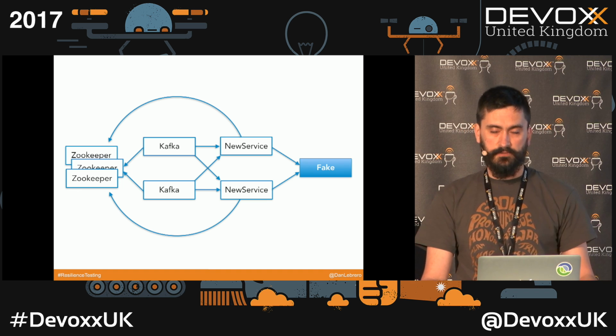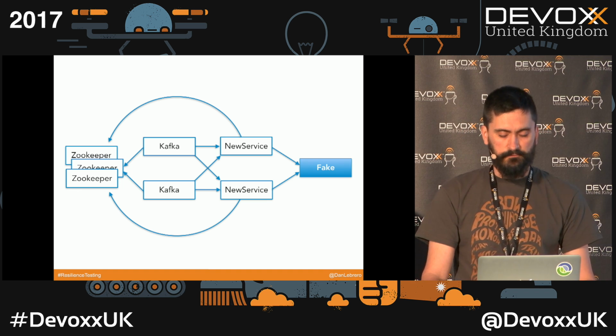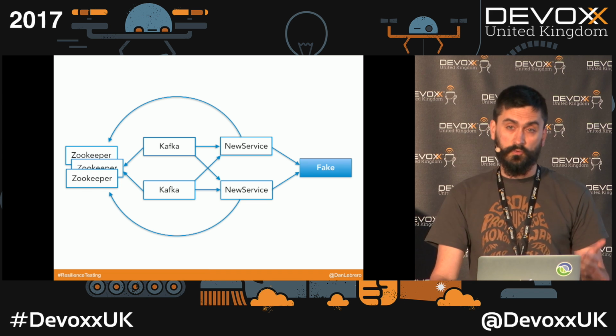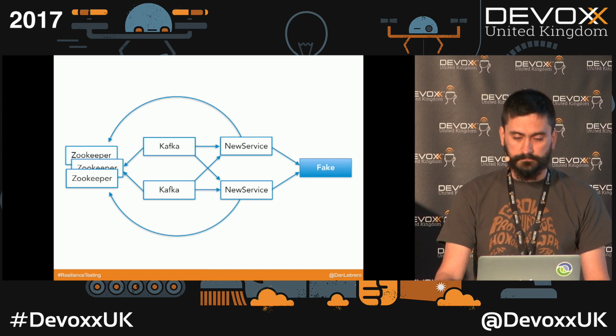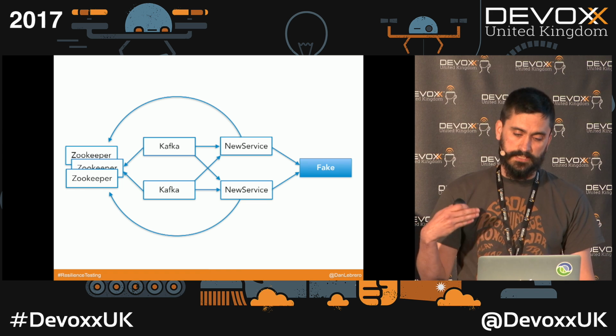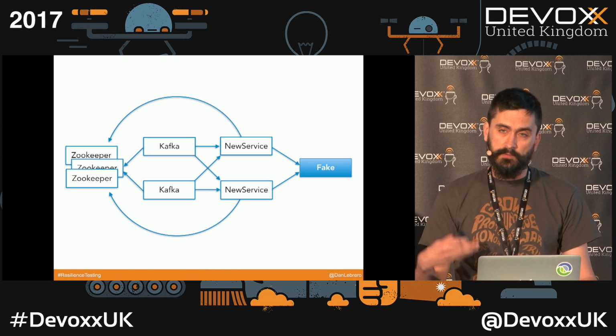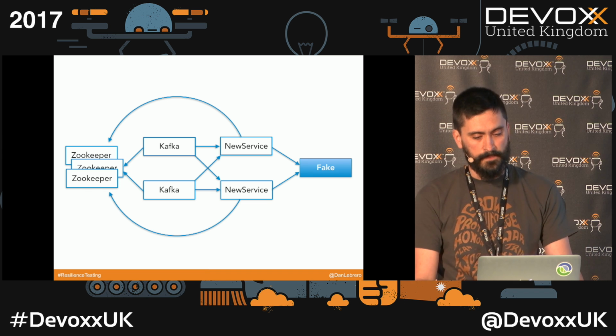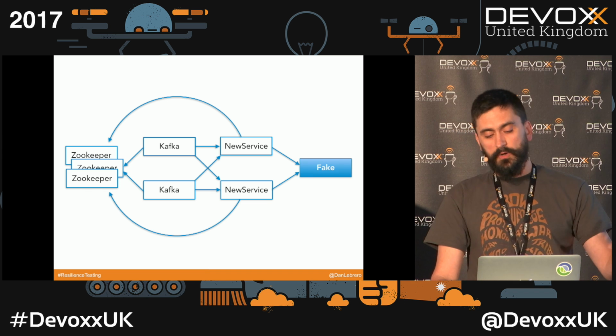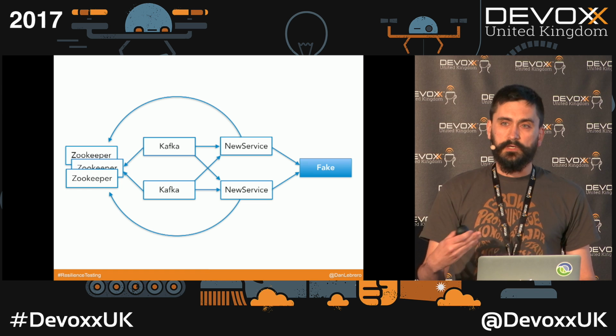And this fake server, we are going to use it for two things. First, we are going to use it to record all the messages that we get from the service that we are building. And the second thing is, as I said, to be able to inject faults and pretend that the third party is misbehaving. Each of these boxes will be one Docker container.